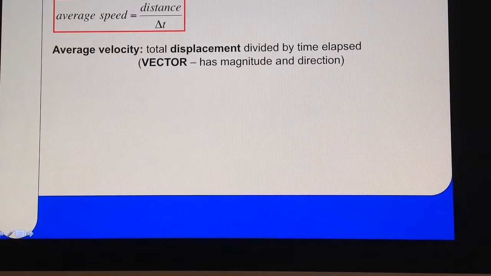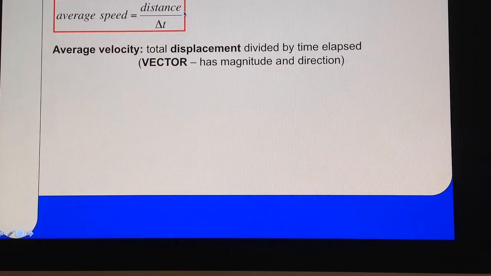So average speed, just like distance, is a number, is a scalar, is a positive number. So the average speed, which is distance divided by the time elapsed, is going to be a number with a unit. And what is the unit? Well, if the distance is in meters and the time is in seconds, so if we are using the international system of units, then the average speed will be meters per second.